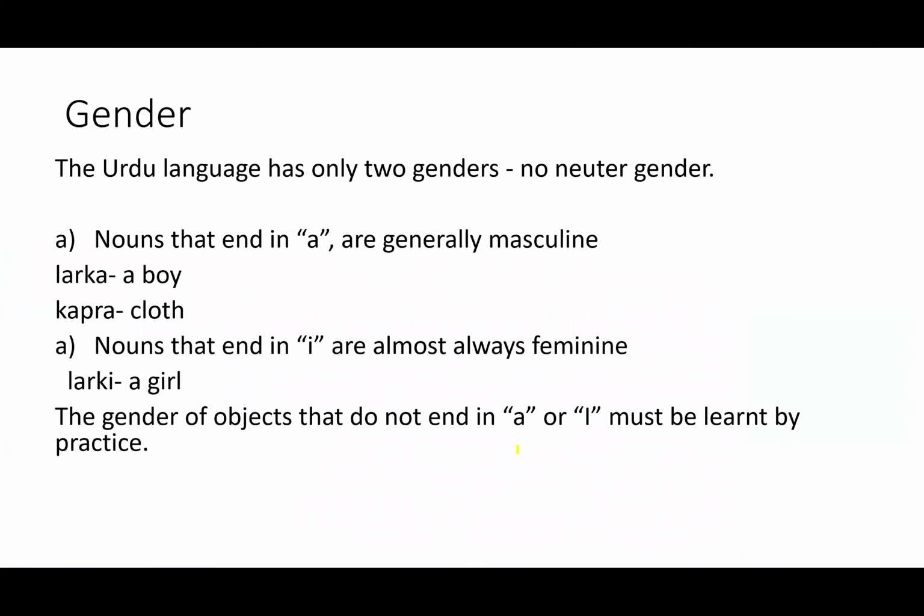All right, so we have some rules. The Urdu language has only two genders, okay? We either have masculine nouns or we have feminine nouns. We have no neutral gender. Nouns that end in A are mostly masculine. For example, ladka ends in A, ladka is a boy. Kapra ends in A, cloth. So these are masculine nouns.